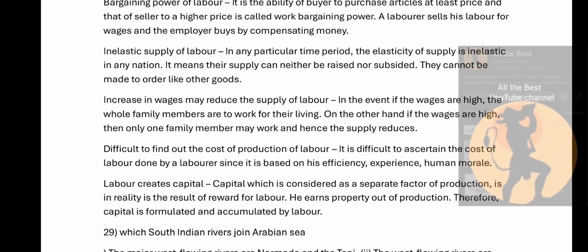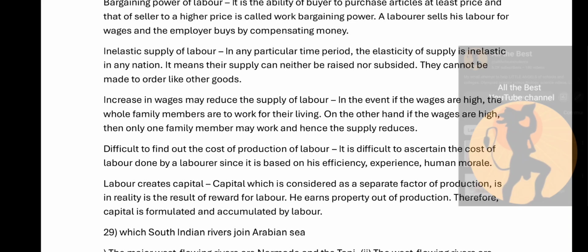Increase in wages may reduce the supply of labor. In the event if the wages are high, means the salary is high, the whole family members are not required to work for their living. On the other hand, if the wages are low, then the whole family may have to work. Hence the supply reduces. Difficult to find out the cost of production of labor.